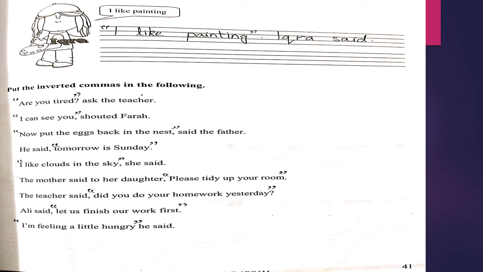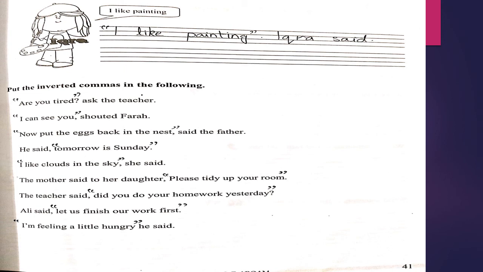First line is, are you tired? Ask the teacher. Here you can see, are you tired is written between inverted commas. So you have to put inverted commas on the statement. Next is, I can see you, is also written in inverted commas. Shouted Farah. Now put the eggs back in the nest, said the father. The exact words of the father were, now put the eggs back in the nest. So write inverted commas here.